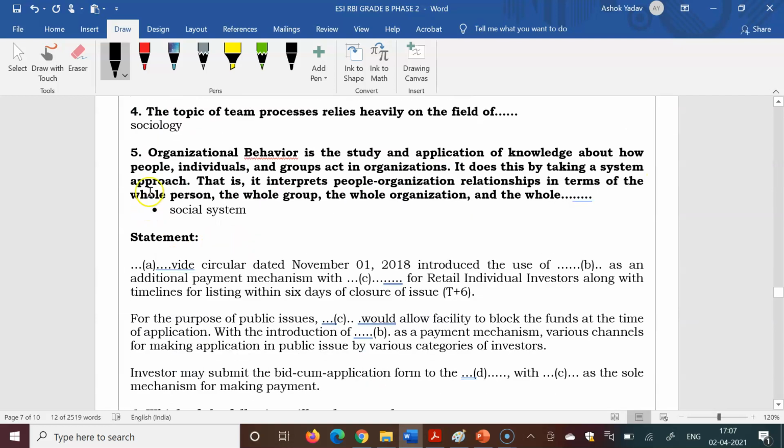And the last question from this paragraph: organizational behavior is a study and application of knowledge about how people, individuals and groups, act in organizations. It does this by taking a systems approach, that is, it interprets people-organization relationships in terms of the whole person, whole group, whole organization, and the whole social system is the right answer.